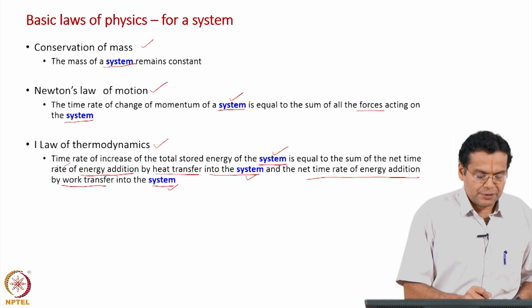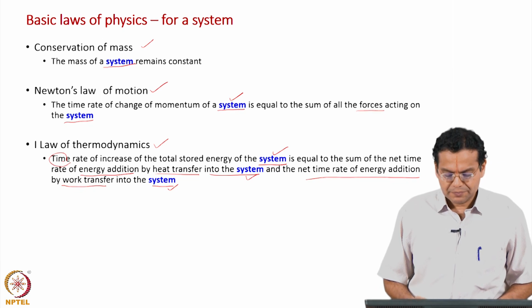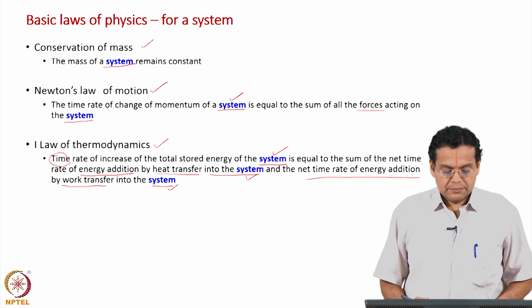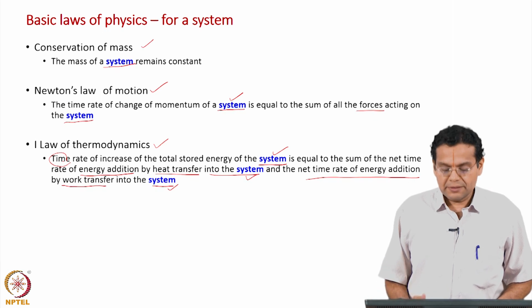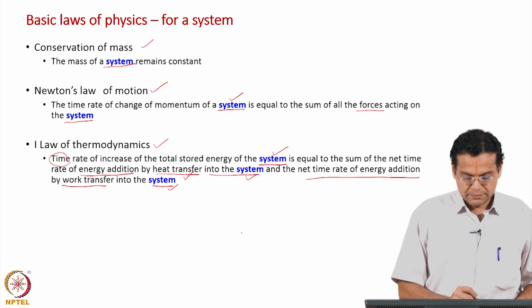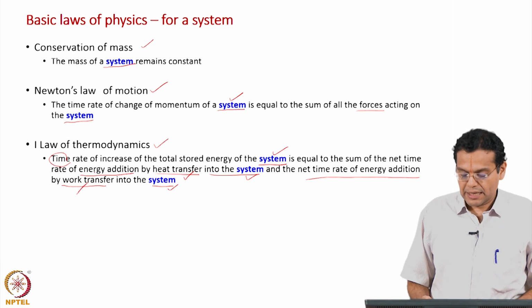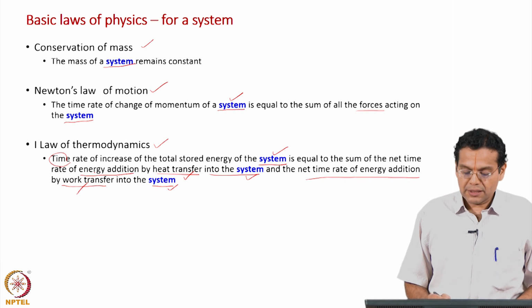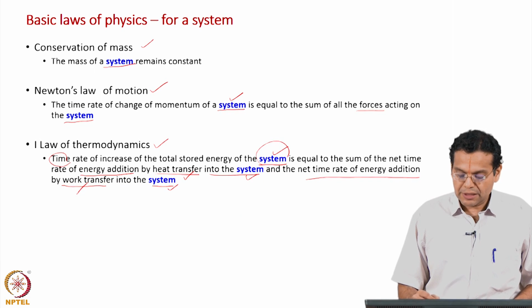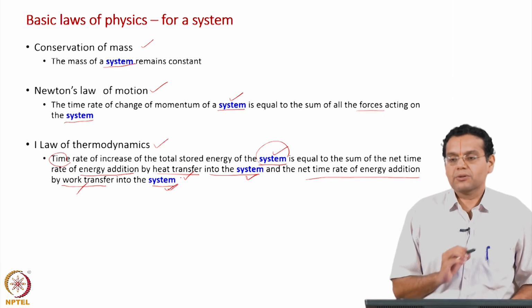Here it is made more specific: time rate of increase of the total stored energy of the system, and that is equal to the rate of energy addition. That energy addition could be by heat transfer or it could be by work transfer. What is more important is the total stored energy of the system, and heat transfer into the system and work transfer into the system.